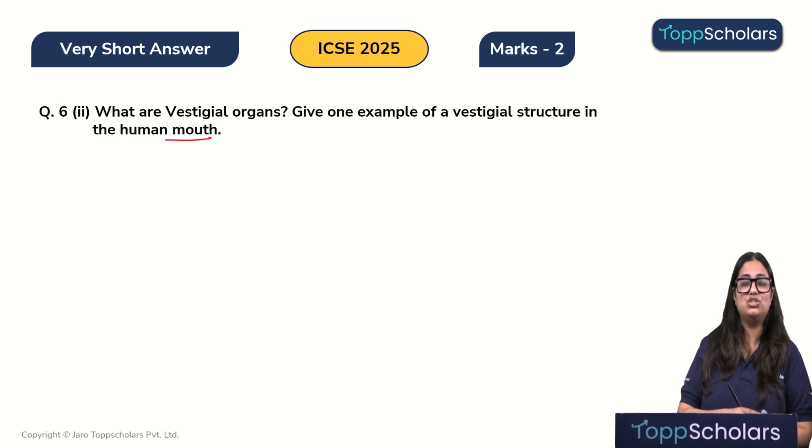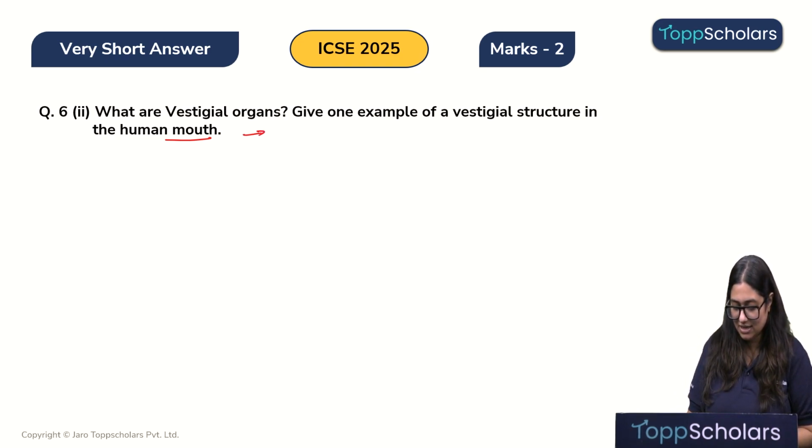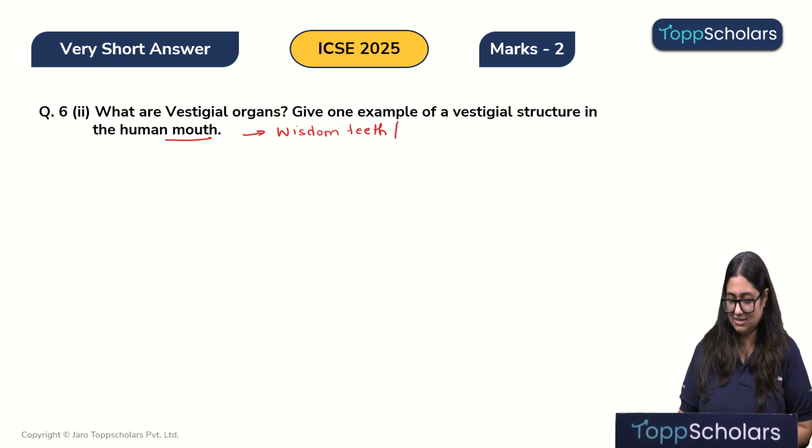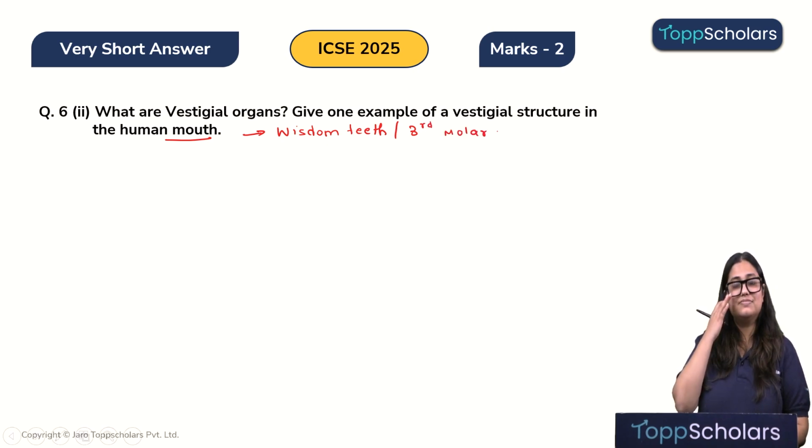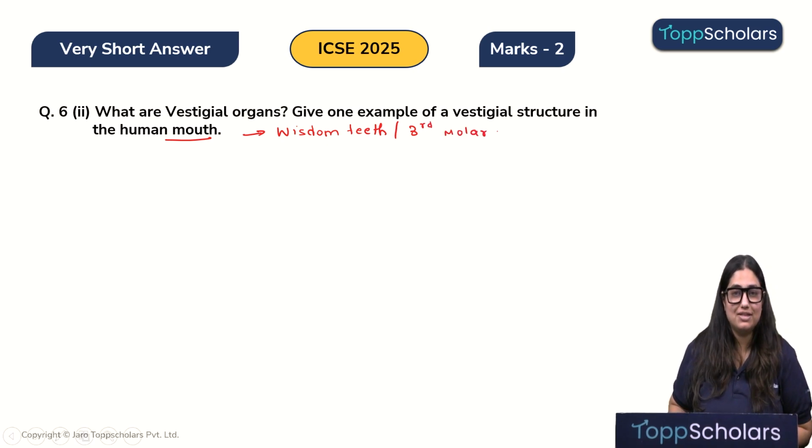Example of vestigial structure in the human mouth is the wisdom teeth, also called the third molar. Right? Now let's move to the next question.